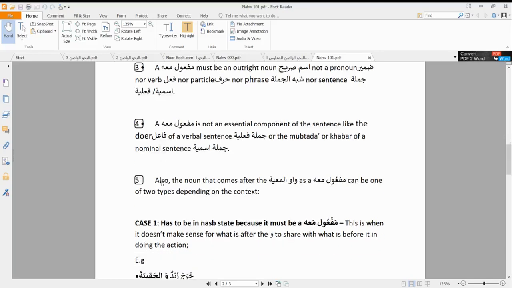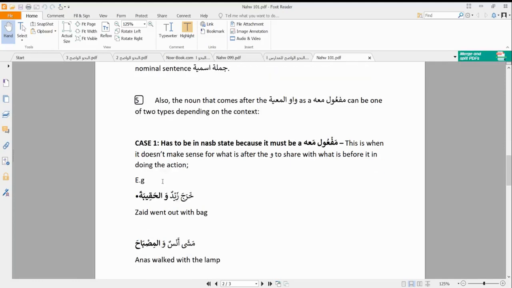Now another important thing we need to understand about the maf'ul ma'ahu is identifying the cases where a maf'ul ma'ahu may or may not exist. There are some particular cases where, once we are reading the text, we realize that it is not possible for that waw not to be a wawul ma'iyya. That is case one. It has to be in the nasbu case, because the maf'ul ma'ahu has to occur.